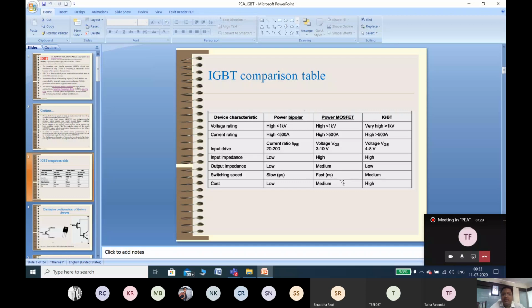If you want to increase the speed, we can use punch through IGBT, so that the speed of IGBT is equal to the speed of MOSFET, but at the same time the on state voltage drop may increase. So that is again a disadvantage, but we have the facility to use punch through or non punch through. If we require high switching speed, we can use a punch through. If we require medium switching speed but low on state voltage drop, we can use a non punch through IGBT.